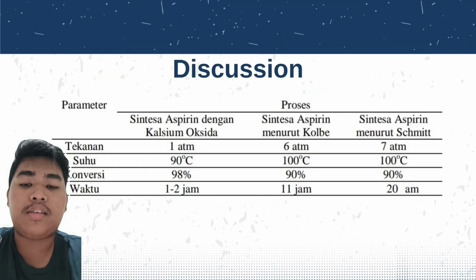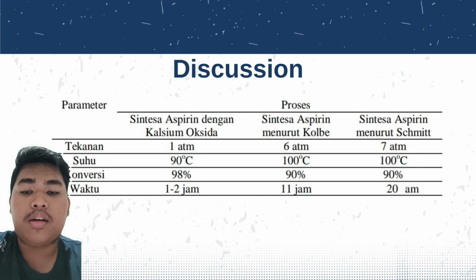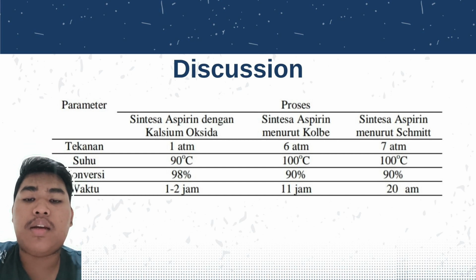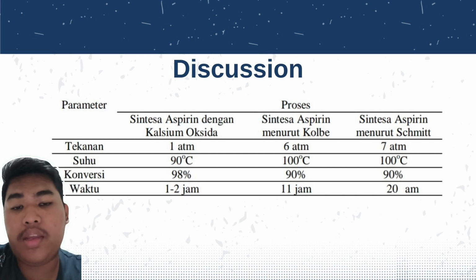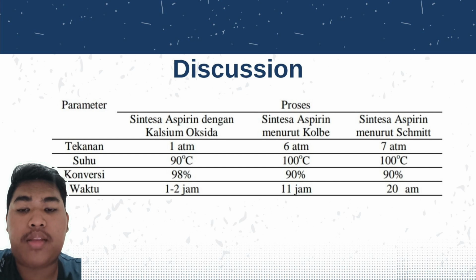Okay, this slide is explaining about the parameter comparison of the three methods. The first one is the aspirin synthesized with calcium oxide, number two is the aspirin synthesized according to Kolbe, and number three is the aspirin synthesized according to Schmitt.